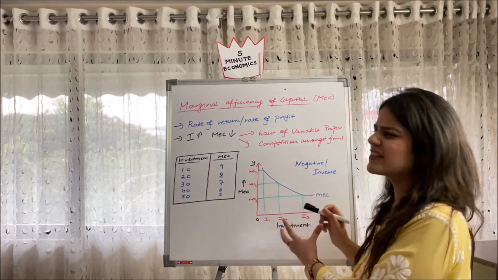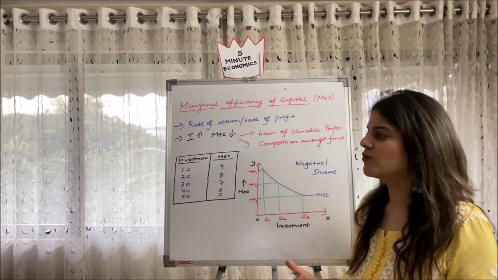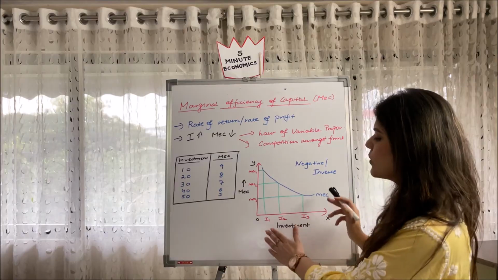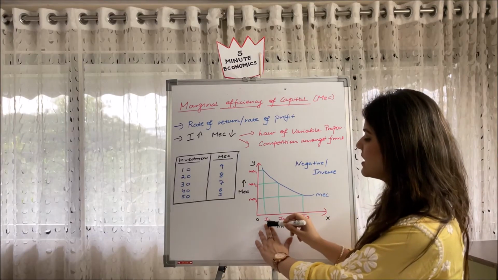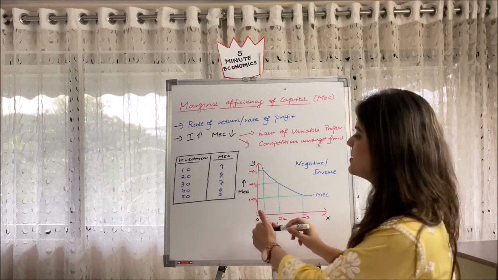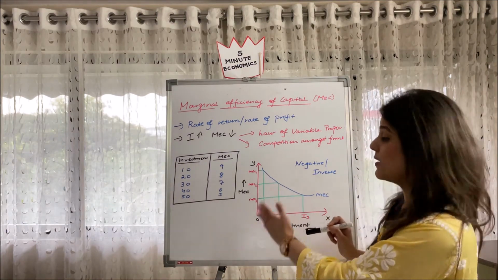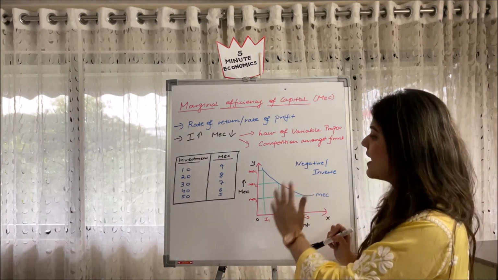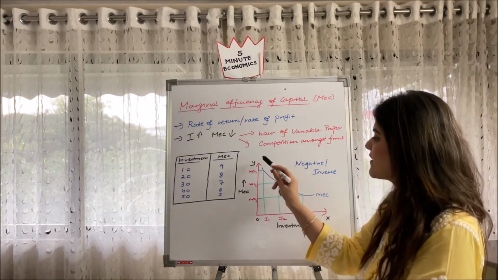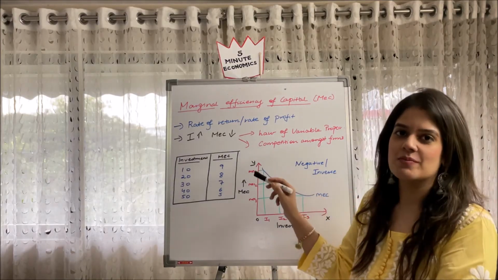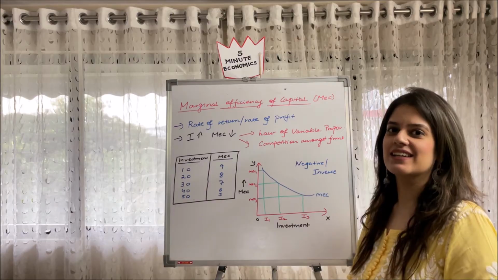And this curve is a very simple curve, just like the demand curve, which is negatively inclined. So we notice, guys, that when we are at a very little level of investment, our MEC is very high. But as our investment goes on increasing from I1 to I2 to I3, our MEC tends to fall, thus giving us this blue line, which is our MEC curve, which is negatively inclined.